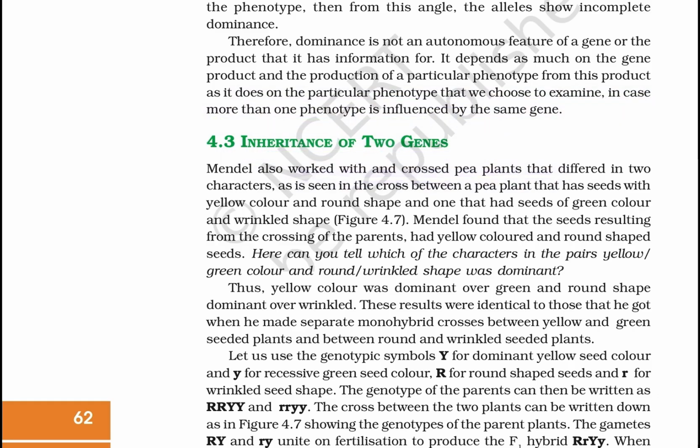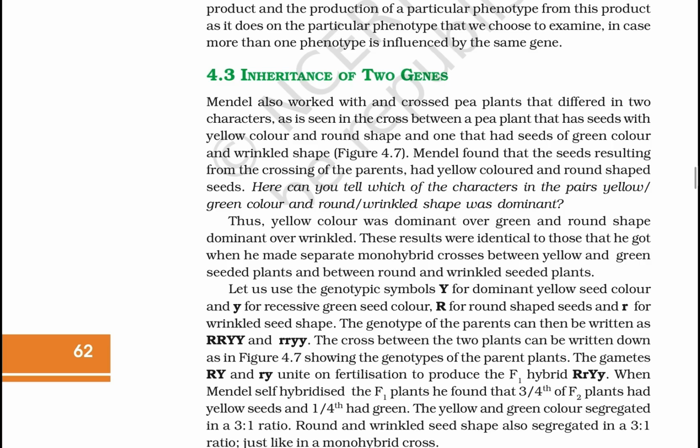Mendel also worked with pea plants that differed in two characters, as seen in the cross between a pea plant with seeds of yellow color and round shape, and one that had seeds of green color and wrinkled shape. Mendel found that the seeds resulting from the cross of the parents were yellow colored and round shaped.